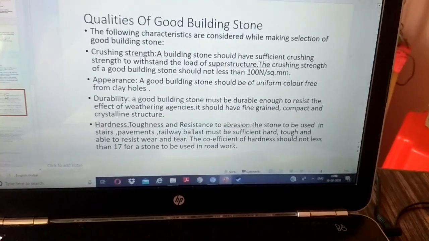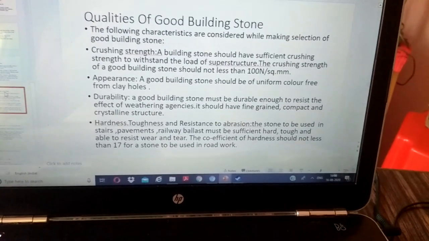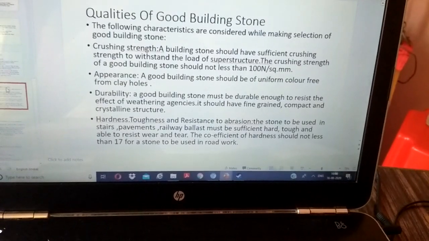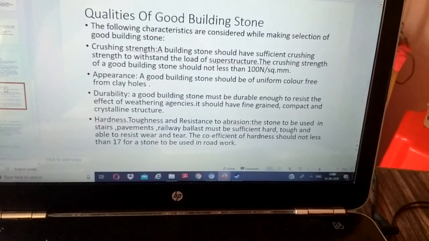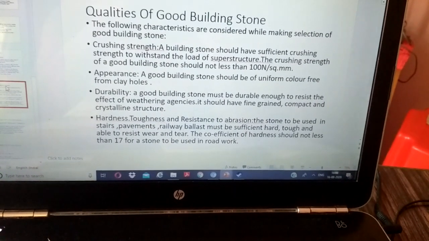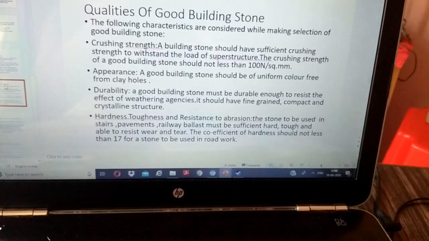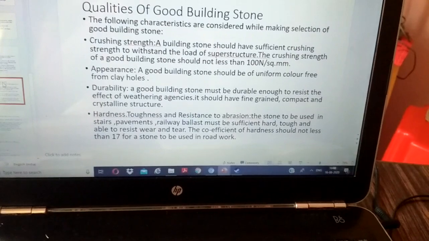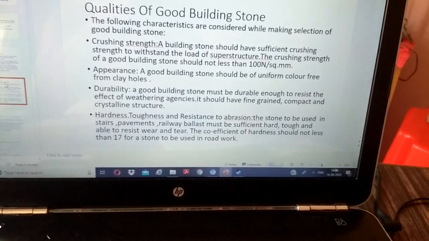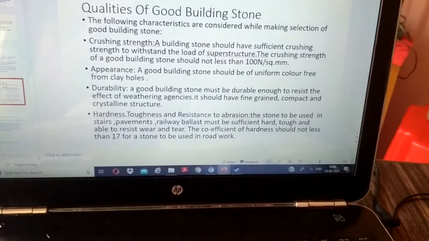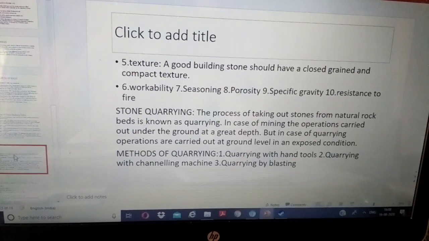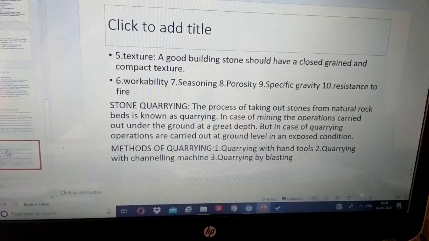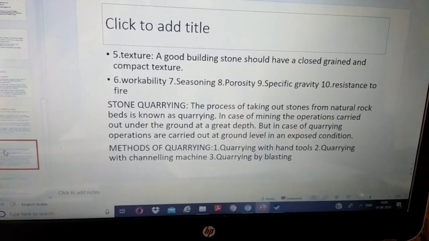Fourth is hardness, toughness and resistance to abrasion. The stone to be used in stair, pavement, railway ballast must be sufficiently hard, tough and able to resist wear and tear. The coefficient of hardness should not be less than 17 for a stone to be used in road work. Fifth is texture. A good building stone should have a close-grained and compact texture.